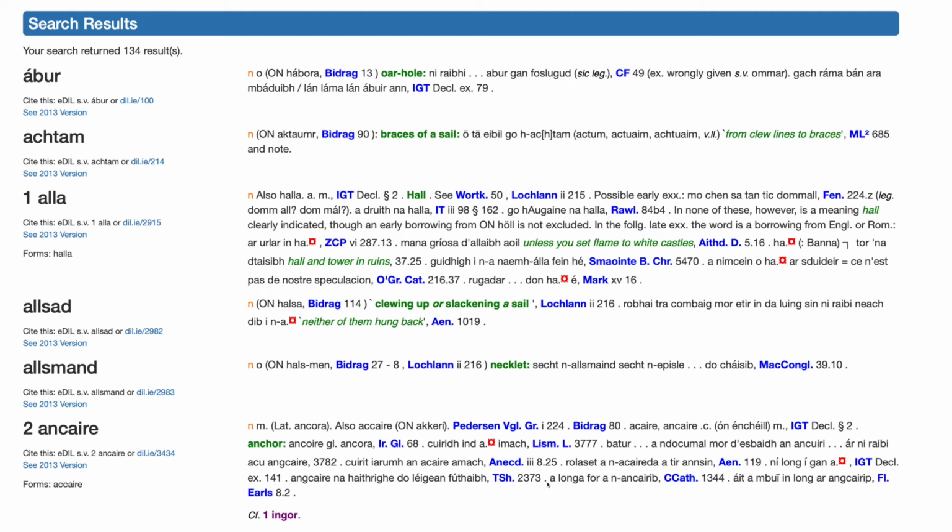So if we select Old Norse, for example, we can generate a list of words in early Irish which very likely came into the language from Norse, and we can achieve an overview of the kinds of domains in which Norse seems to have influenced Irish. The results, 134 of them, show terms relating to boats and seafaring, food and clothing and so on, as well as some proper names. Only eDIL entries which include an actual word or phrase in Old Norse will be returned in this search, however.